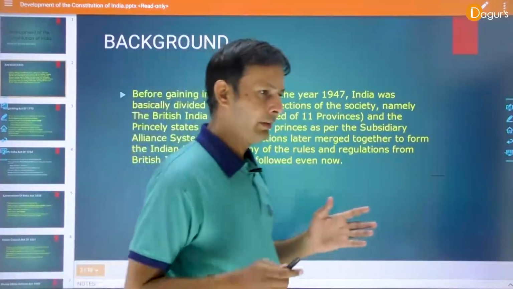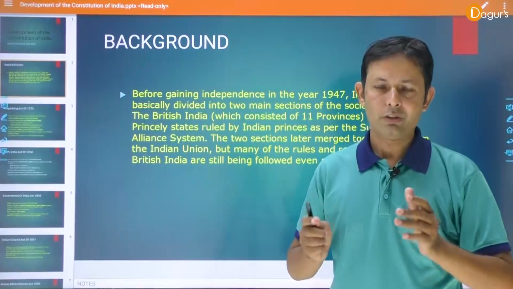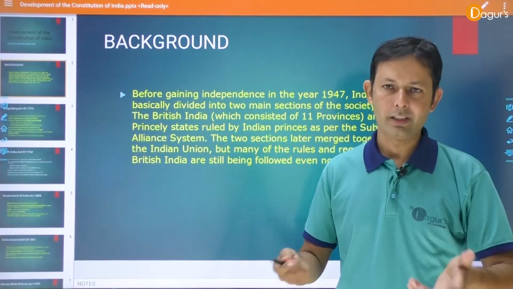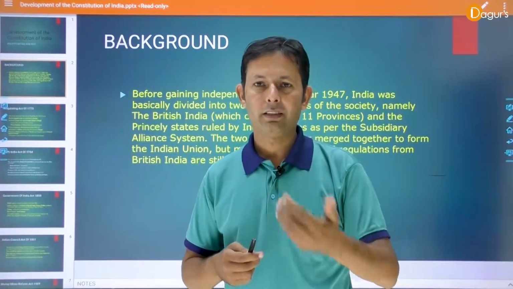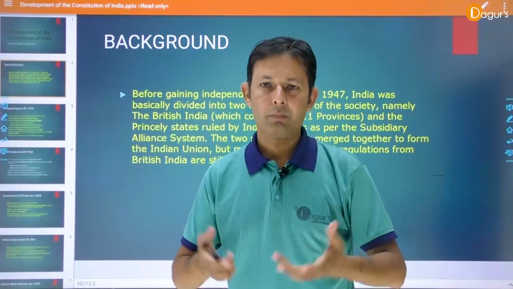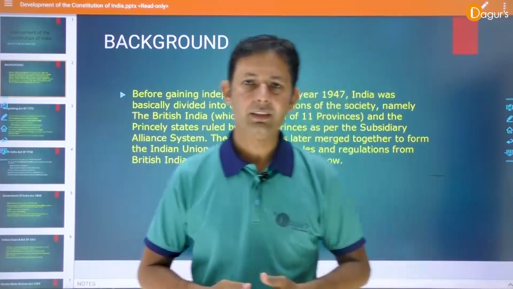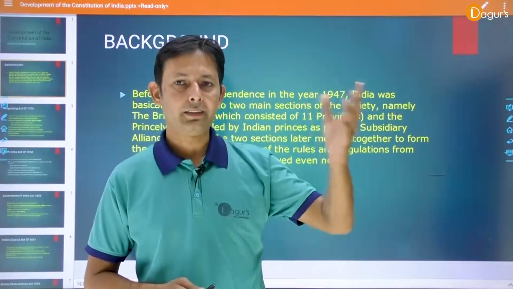Dear student, the political system of India and the Constitution of India describe the democratic values in India, because Constitution and democracy are combinedly important aspects of the political system. India is the largest democracy in the world, and the Indian Constitution is the largest written constitution in the world.